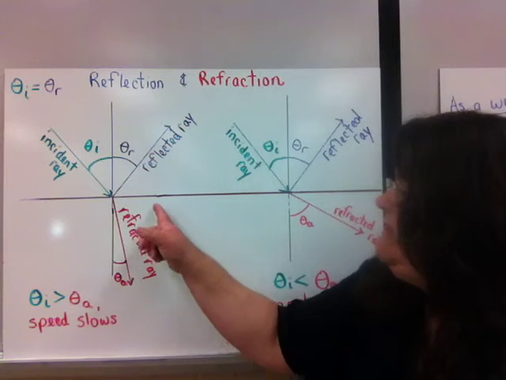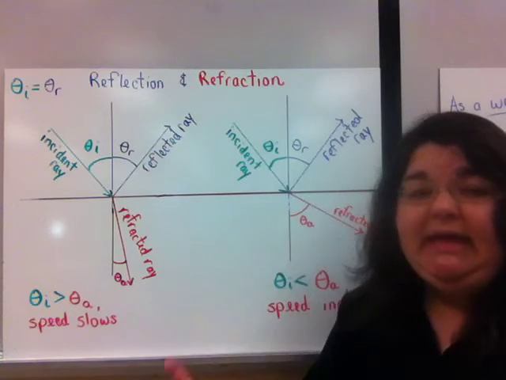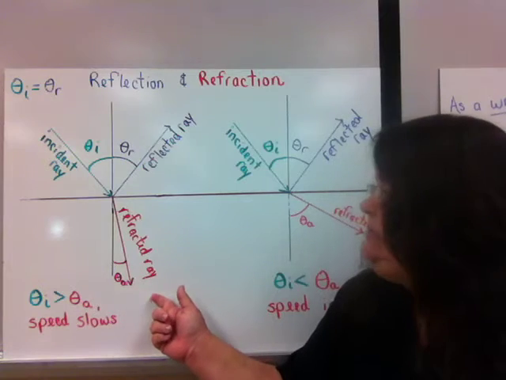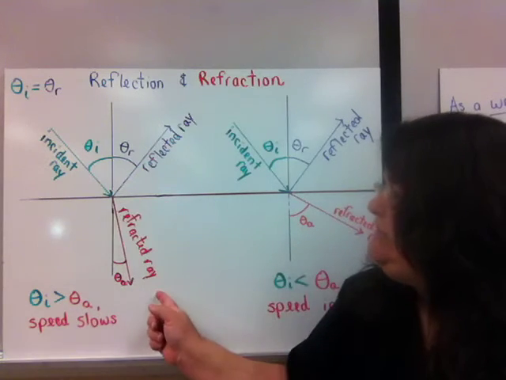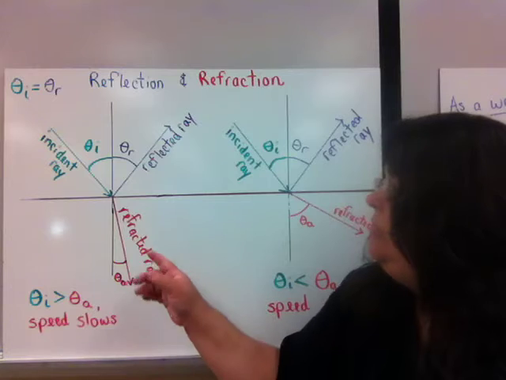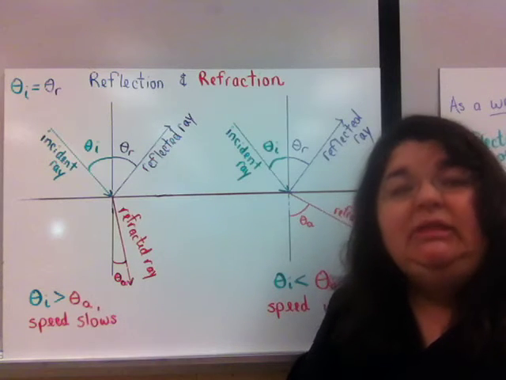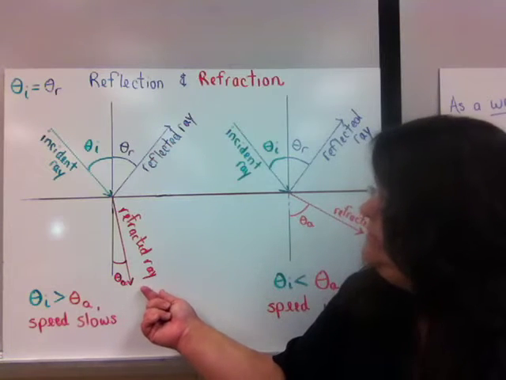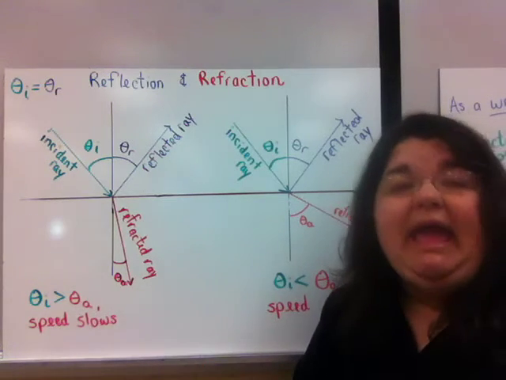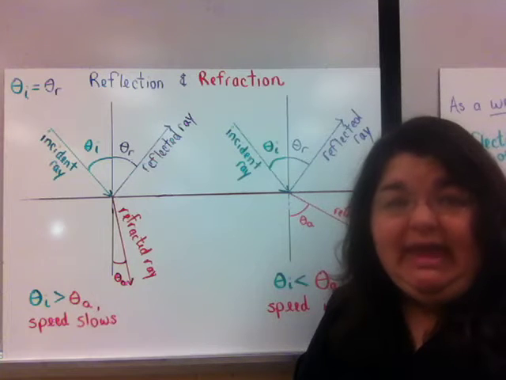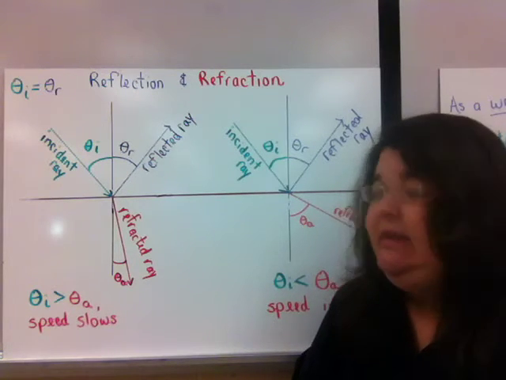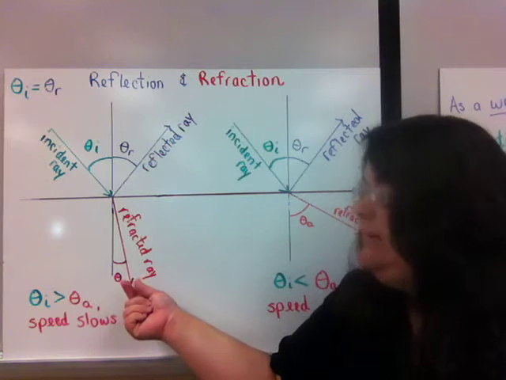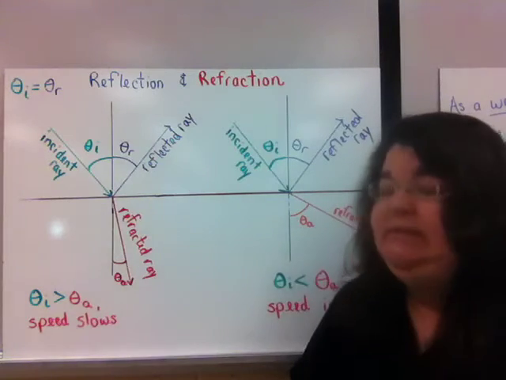Now, if this substance allows light to pass through it, then we will talk about refraction. Refraction is when light enters a different medium. Whenever it goes to a different medium, light will either speed up or slow down. If it goes through a material that has more resistance to waves than the material it was leaving, like air to glass, then the refracted ray will be smaller than the incident ray.